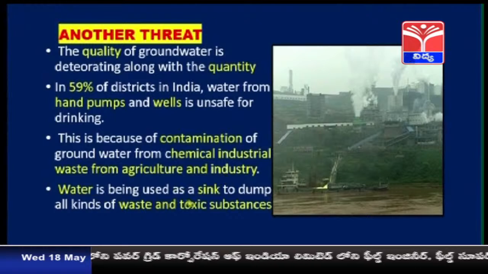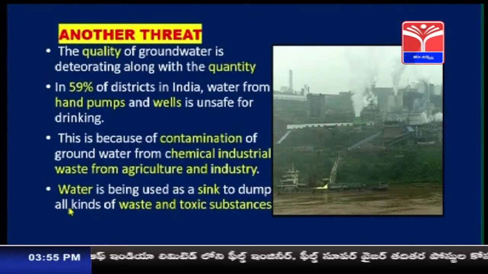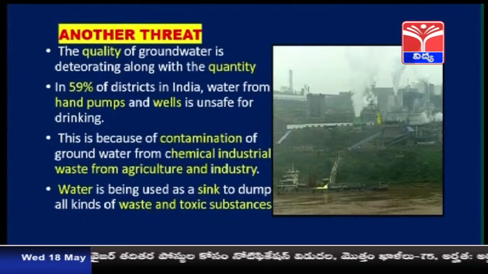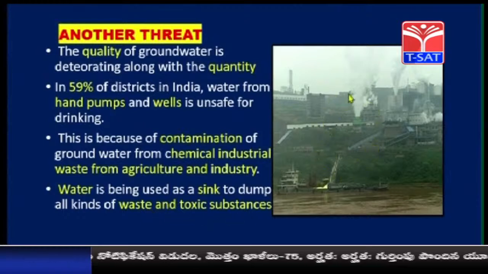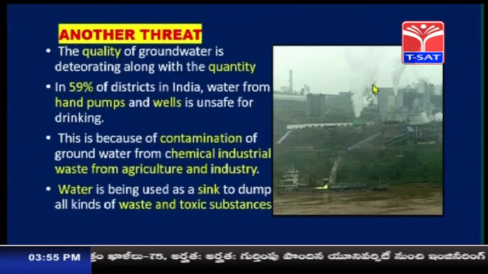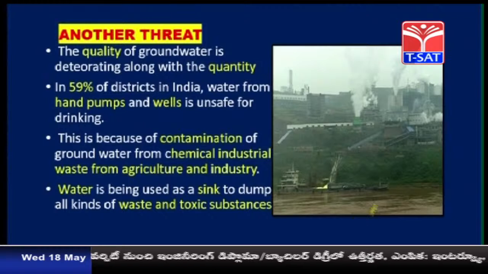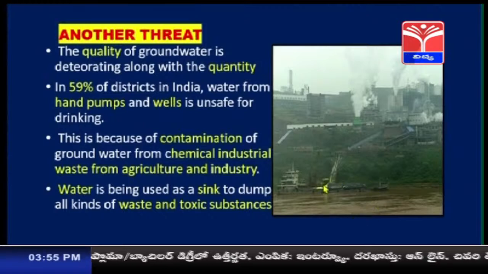Water is being used as a sink to dump all kinds of waste and toxic substances. You can see in this picture, these are the industries which are discharging chemical waste into the water. So, this water is not safe for drinking. So, this is a threat.